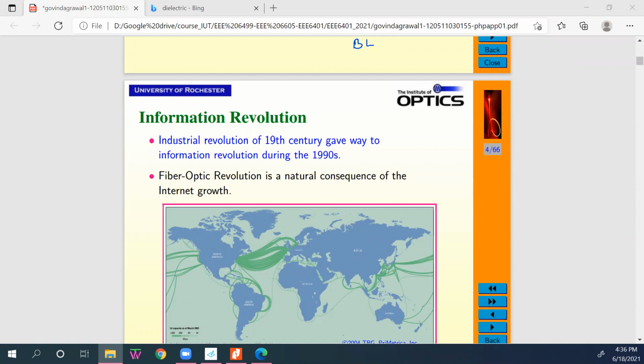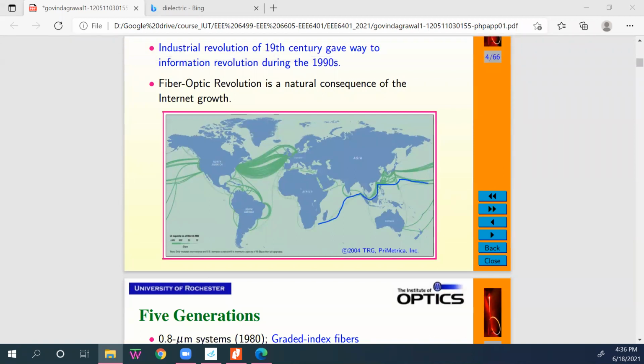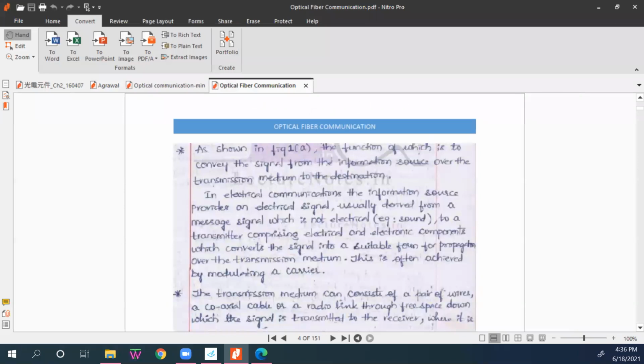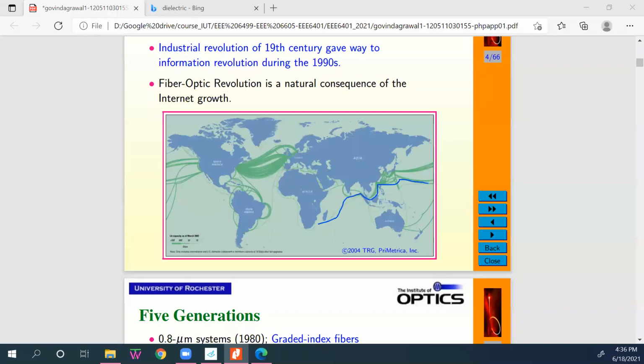You see how the optical fiber is actually connecting through oceans. Optical fibers connect one country to another country through the ocean. What do we call this kind of connection? It's very famous also. Bangladesh is also connected by submarine cable. So let me show you a picture of a submarine cable and how Bangladesh is connected.